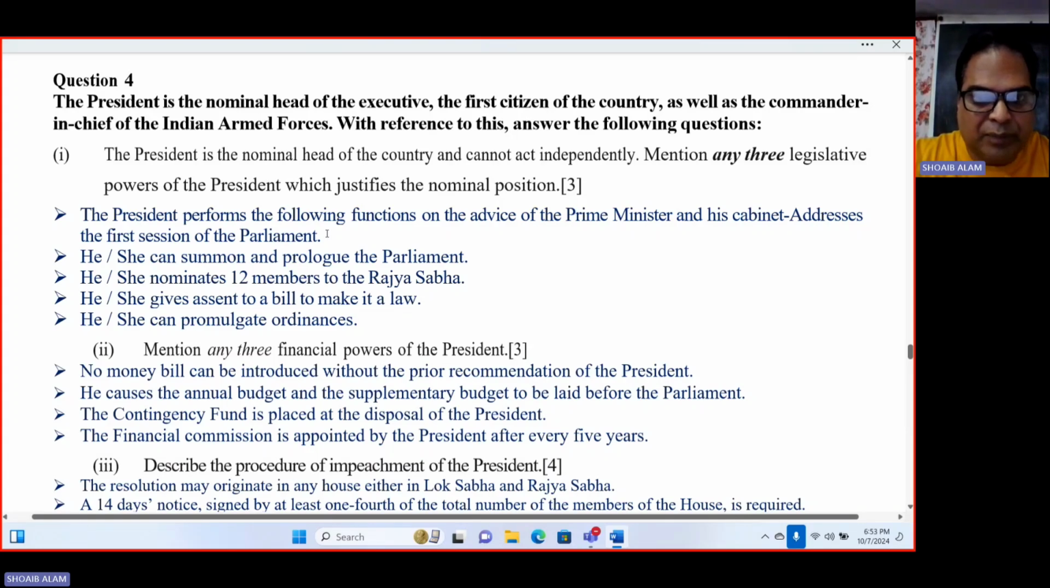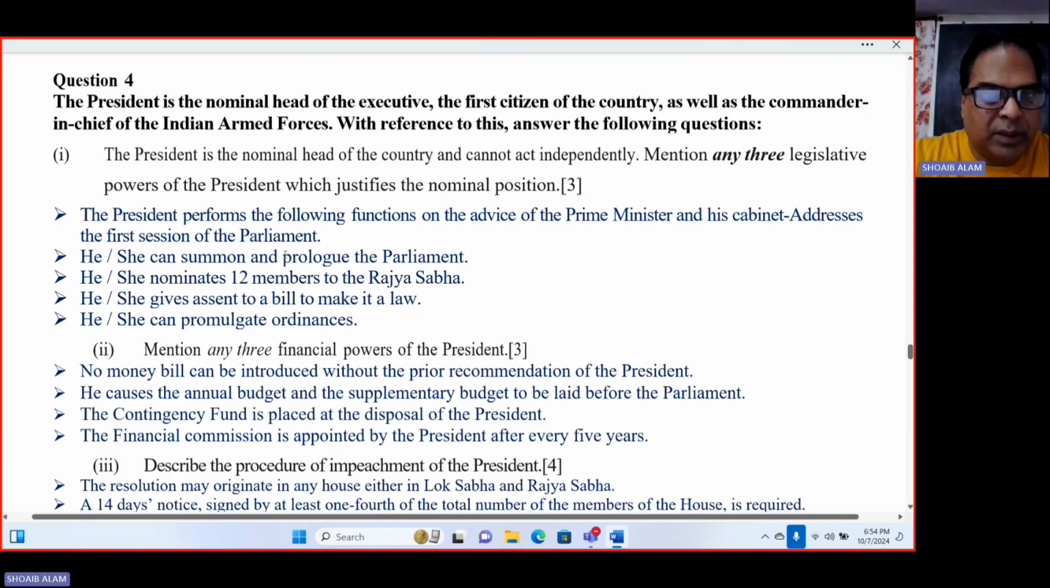The presidential address is actually the policies and programs of the prime minister and the cabinet that are addressed by the president. So it is prepared, that means a presidential address is prepared by the prime minister and the council, that is, even the cabinet ministers.